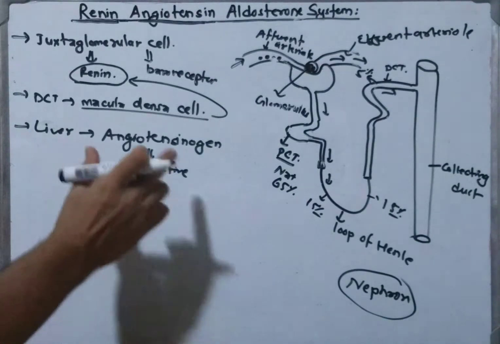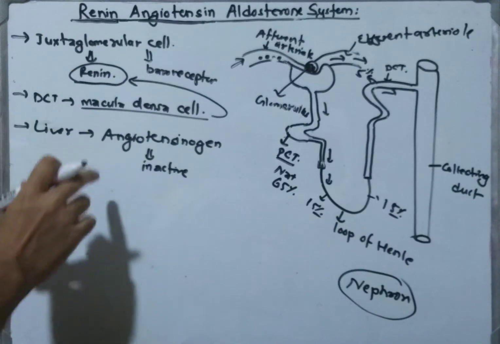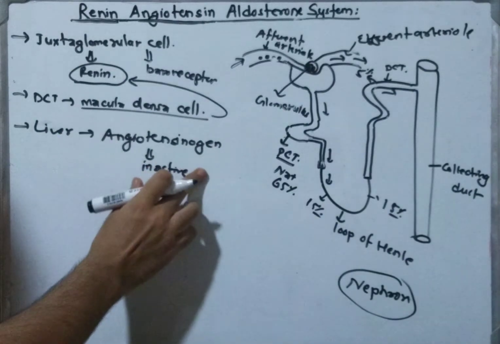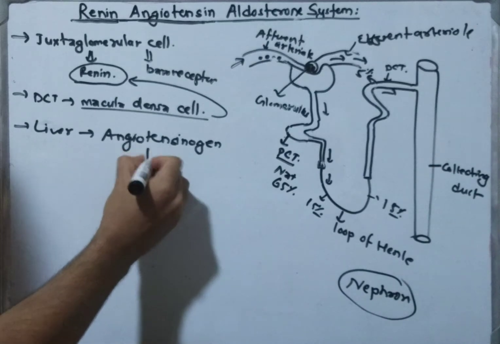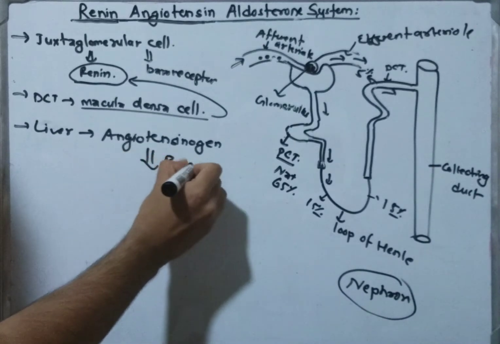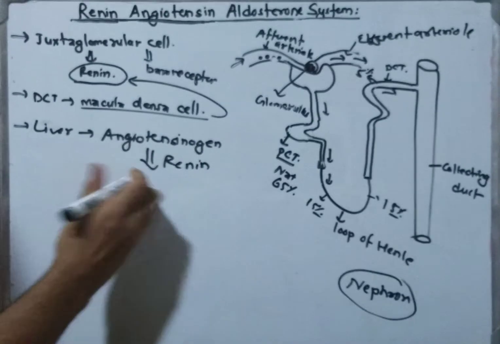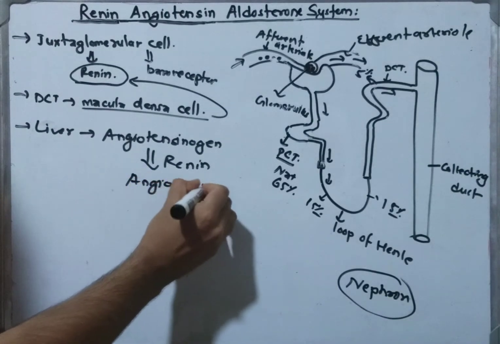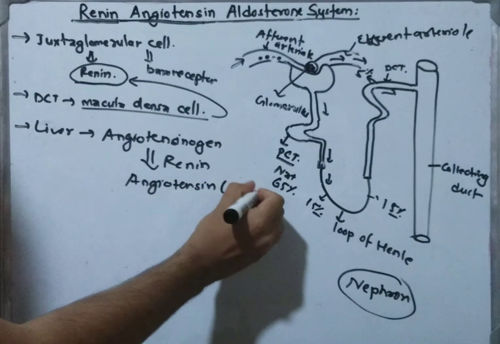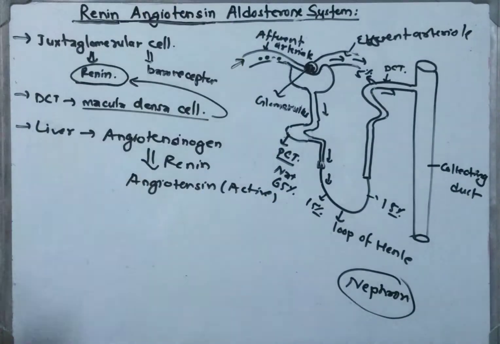The liver releases the angiotensinogen into the systemic circulation. When the inactive angiotensinogen meets the renin released before, it is converted into angiotensin, the active form.